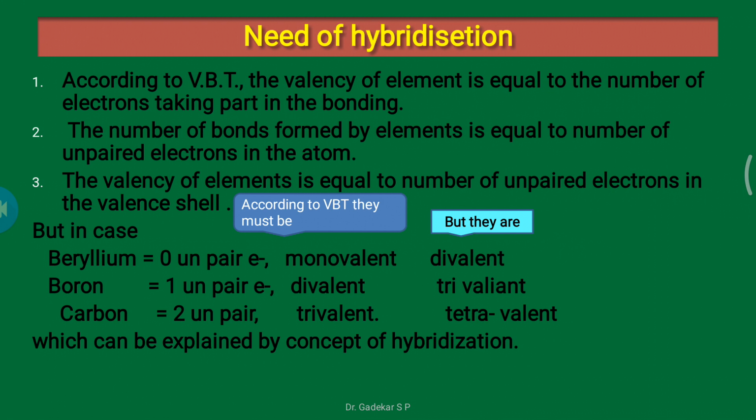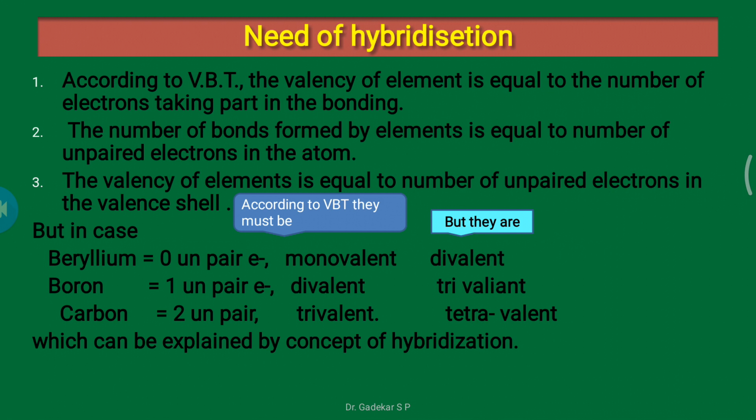According to VBT, the number of bonds formed by an element is equal to the number of unpaired electrons in the atom. Third assumption: the valency of an element is equal to the number of unpaired electrons in the valence shell.